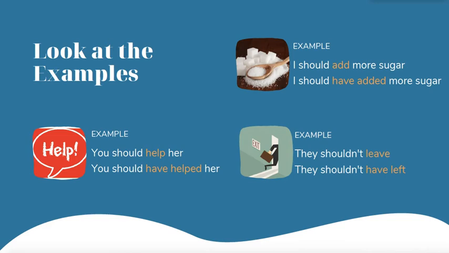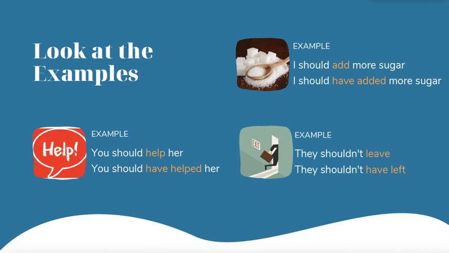Тебе следует помочь ей, right? It's like we're going to the right. It's about the future. You should have helped her. Well, obviously, we're going to the left. We're pointing out your mistake. Следовало, надо было помочь ей. But obviously, you did not help her.